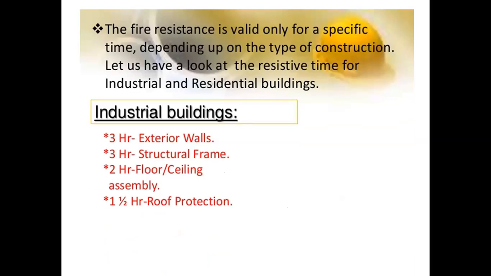Structural frames, beams and columns come under 3 hours as well. 2 hours for floor and ceiling assembly, and 1.5 hours for roof protection. So for industrial buildings: exterior walls 3 hours, structural frames 3 hours, floor and ceiling assembly 2 hours, and roof protection 1.5 hours.